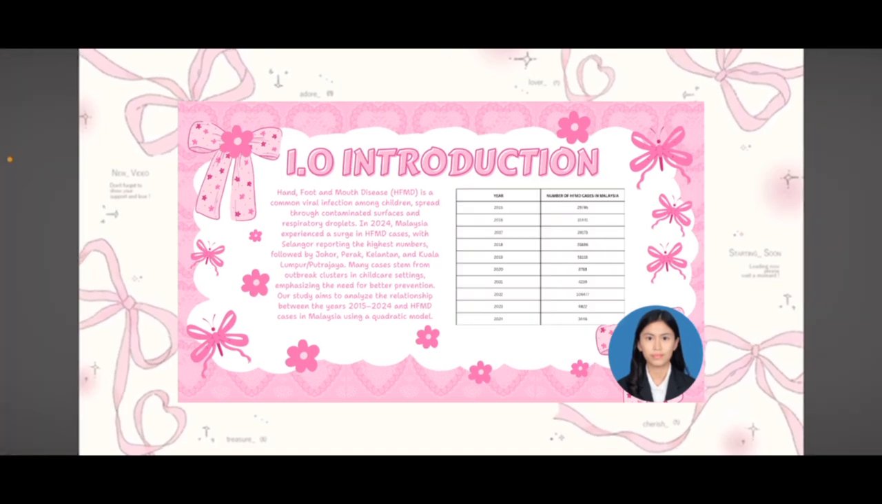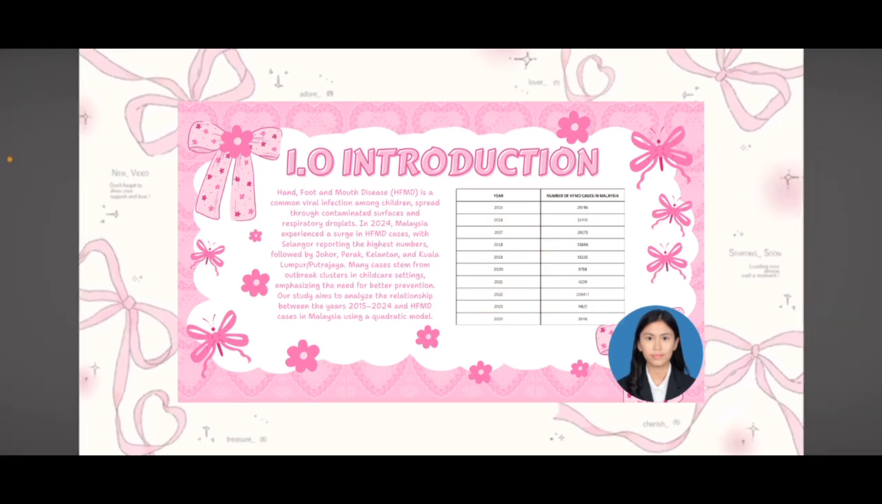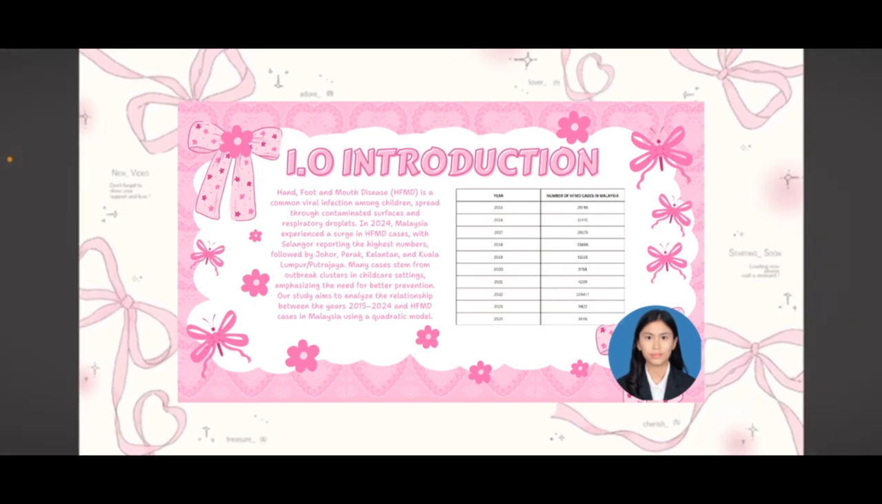So in this slide is the introductions of our group project. Hand, foot, and mouth disease, which is better known as HFMD, is the common viral infection among children spread through contaminated surfaces and respiratory droplets. In 2024, Malaysia experienced a surge in HFMD cases, with Selangor reporting the highest numbers, followed by Johor, Perak, Kelantan, and Kuala Lumpur, along with Putrajaya. Many cases stem from outbreak clusters in childcare settings, emphasizing the need for better prevention.